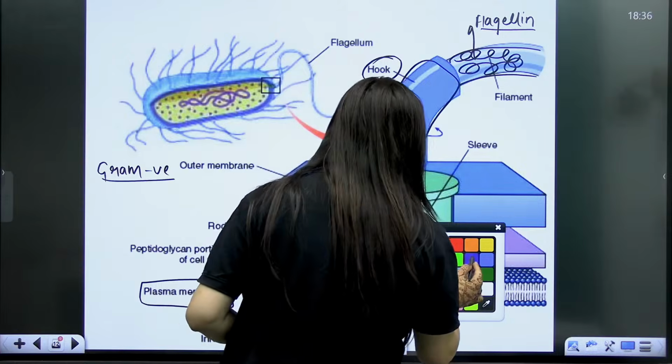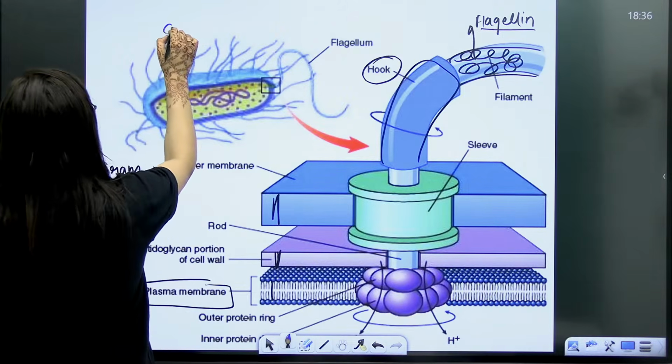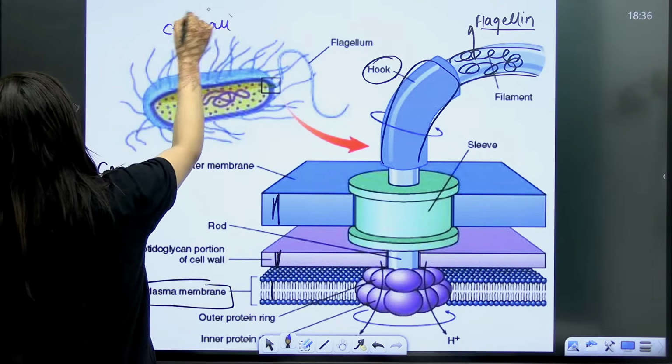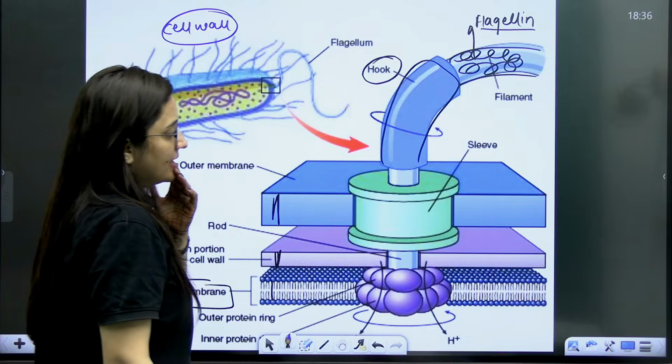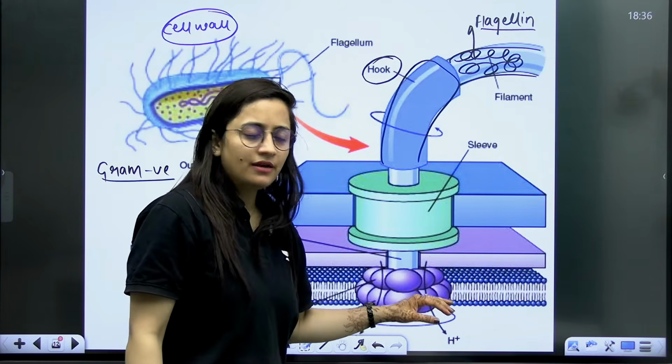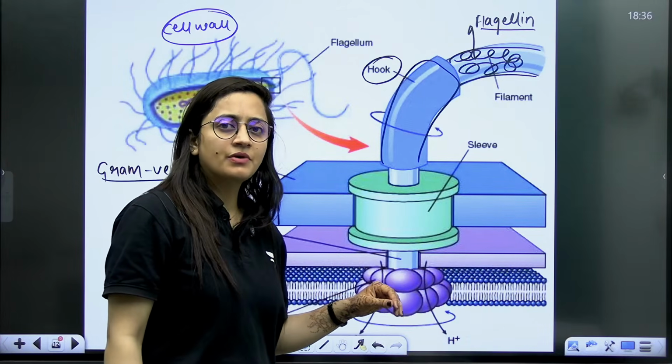Now, we are saying that flagella is coming out from the cell wall, right? The cell membrane is also there, containing part of the basal body.